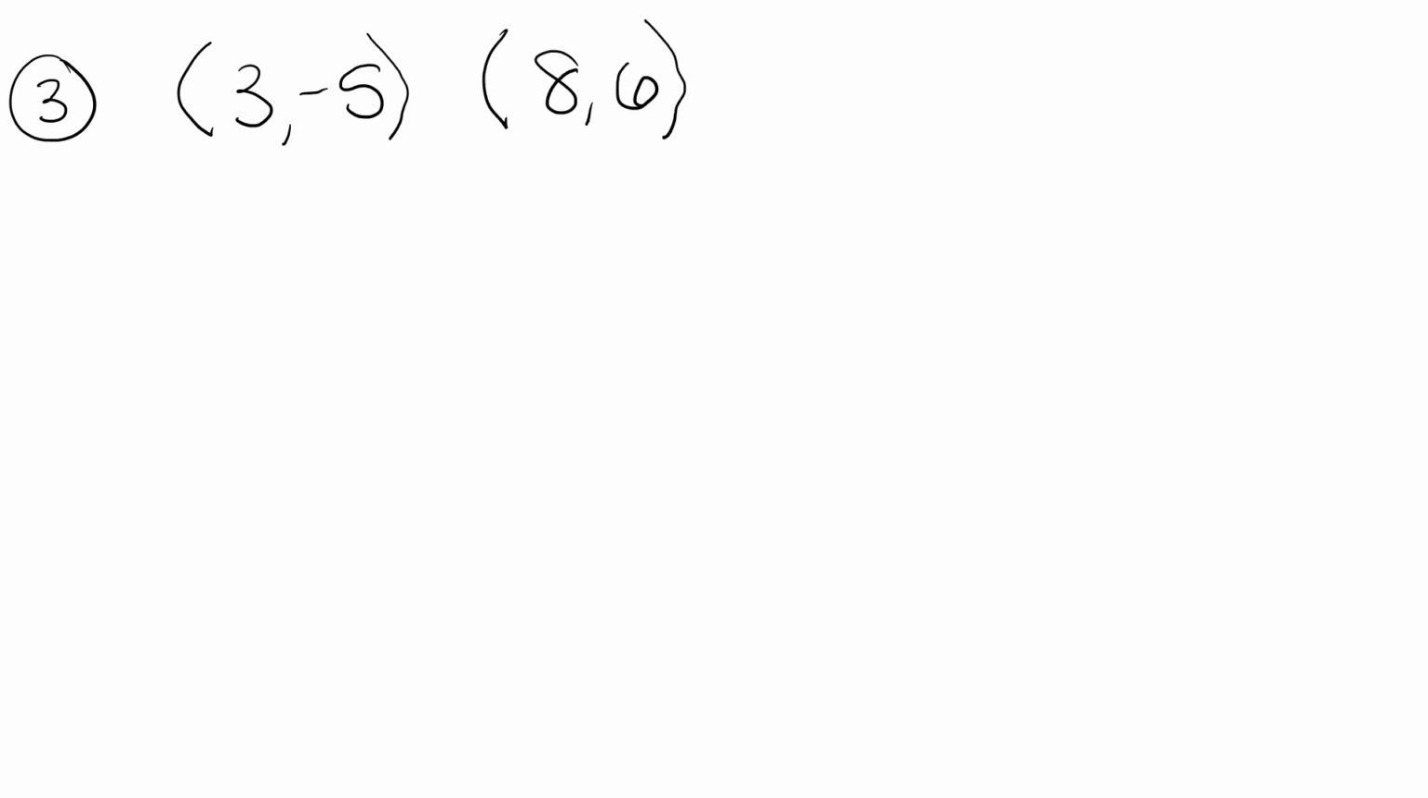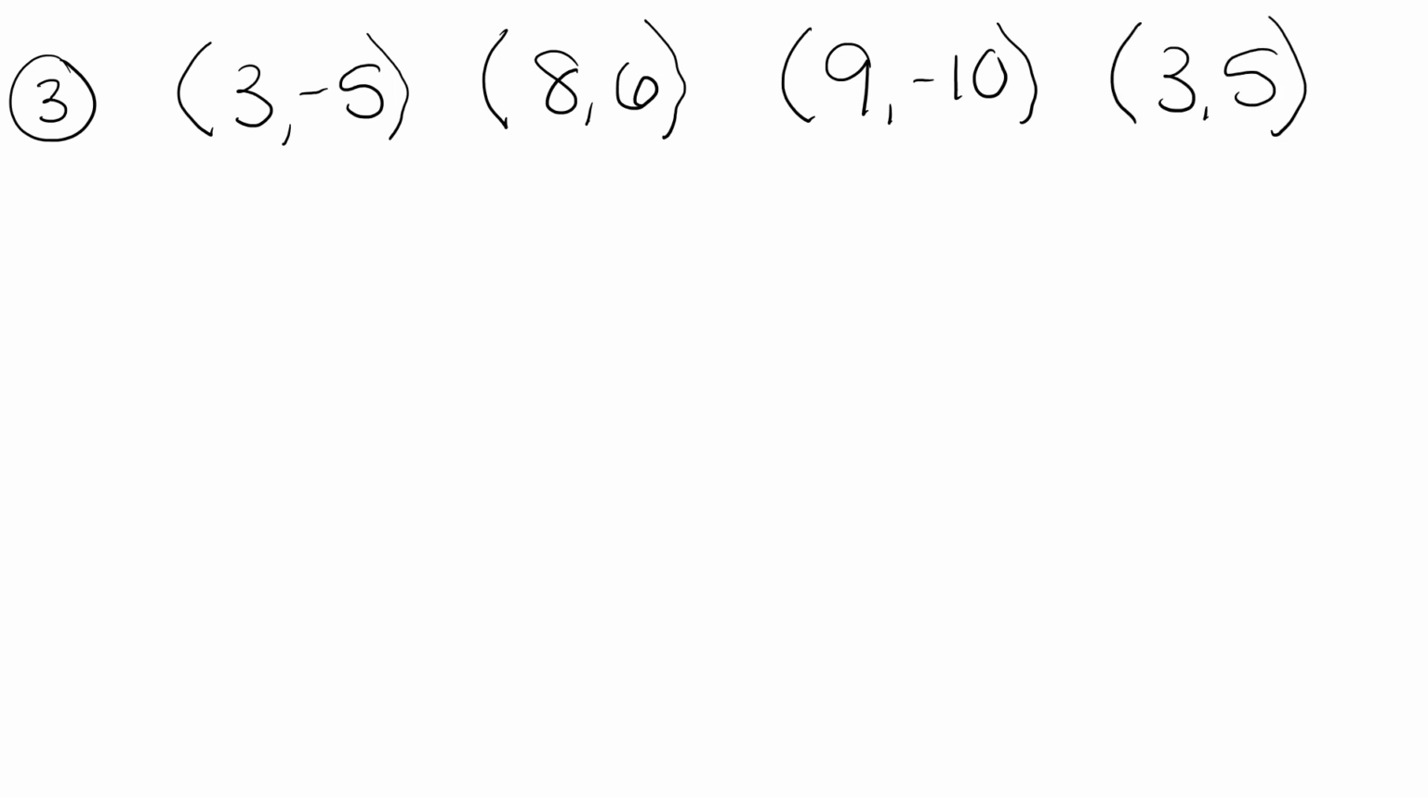For number 3, we have the points (3,-5), (8,6), (9,-10), and (3,5). Again, for points, you're looking at the first value: 3, 8, 9, and 3. The number 3 is used twice, and so that means that this is not a function.